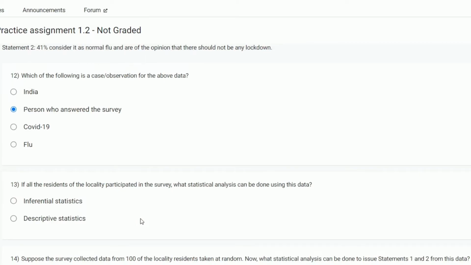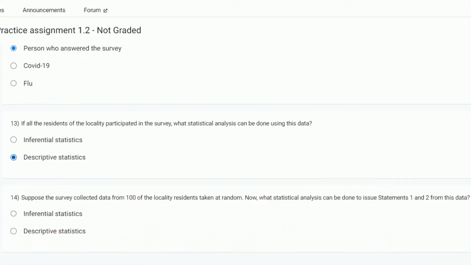If all the residents of the locality participated in the survey, what statistical analysis can be done using this data? It will be descriptive statistics, because all the residents of the locality participated in the survey. If only some of them participated, then we should infer the calculation and answer from the given sample, and then the study will be inferential statistics. But here all residents have participated, so it will be descriptive statistics.